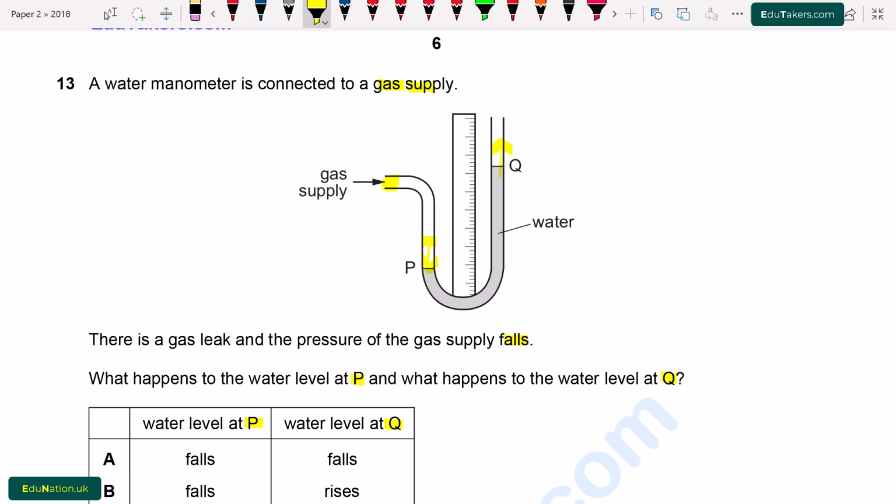Here in this situation, when we reduce the pressure, then the water level at P rises up while the water level at Q falls down. Now we see the options.